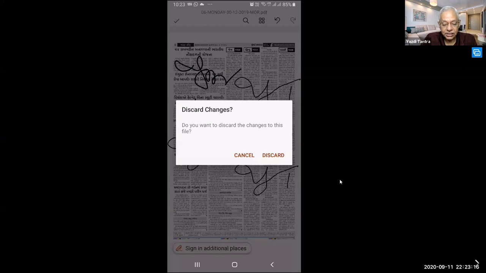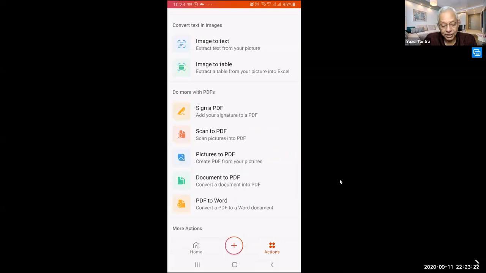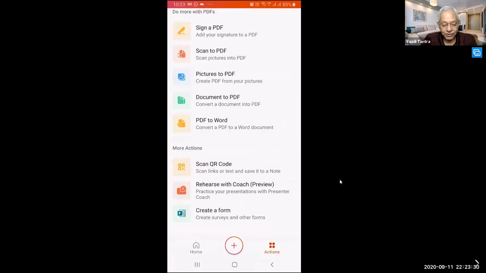So I'll just say discard for the timing. So sign a PDF. I can scan to PDF. I can scan a document. Instead of getting it into Word, I can straight away scan it to PDF. I can put pictures to PDF. I can put a document to PDF. I can convert PDF to a Word document. I can scan a QR code.